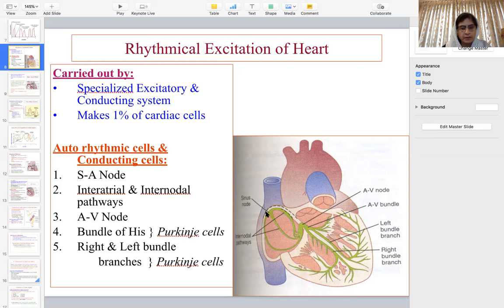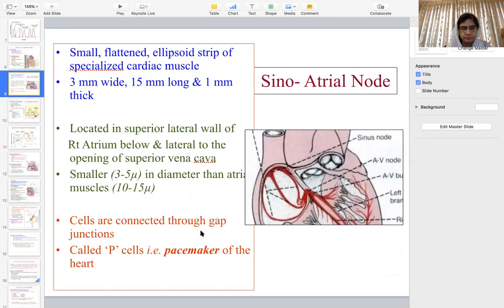So the pathway is: first the SA node, then the AV node via the internodal pathway, then the AV bundle, which divides into right and left bundle branches running along their respective ventricles.